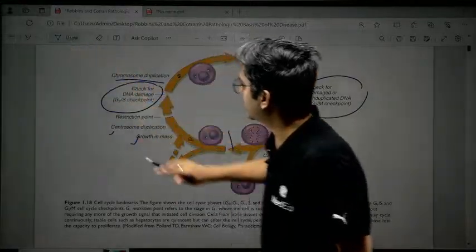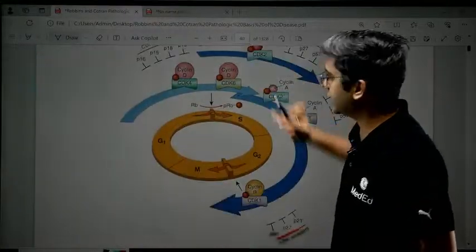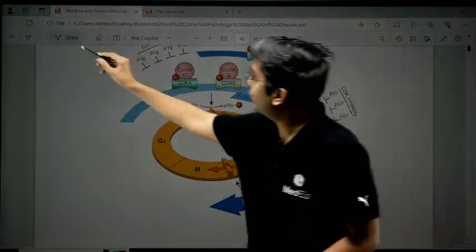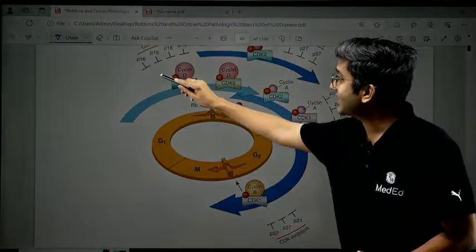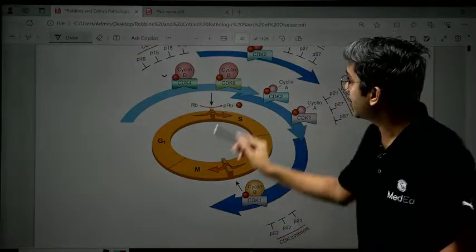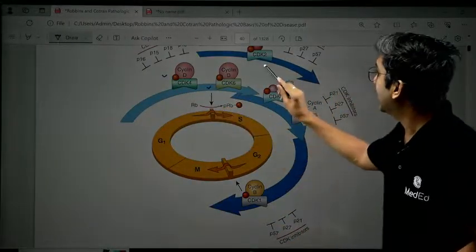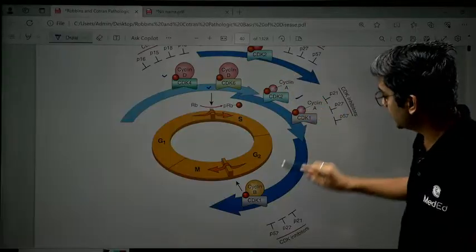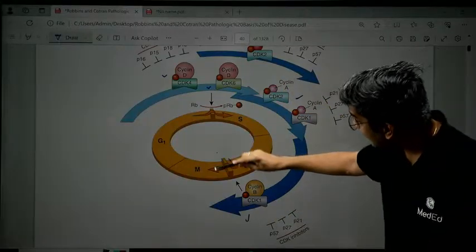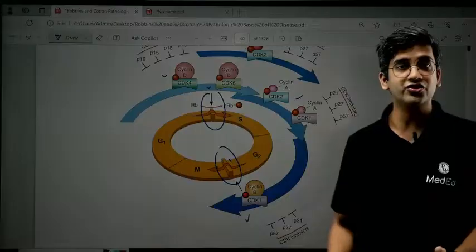Now let's go to the second image. In the second image, you have a few more pieces of information. What cyclins are involved? What are the activators? And what are the CDKs involved? Again, what cyclin is involved and what CDK is involved? What cyclin is involved, what CDK? At exactly which point? That also is written.